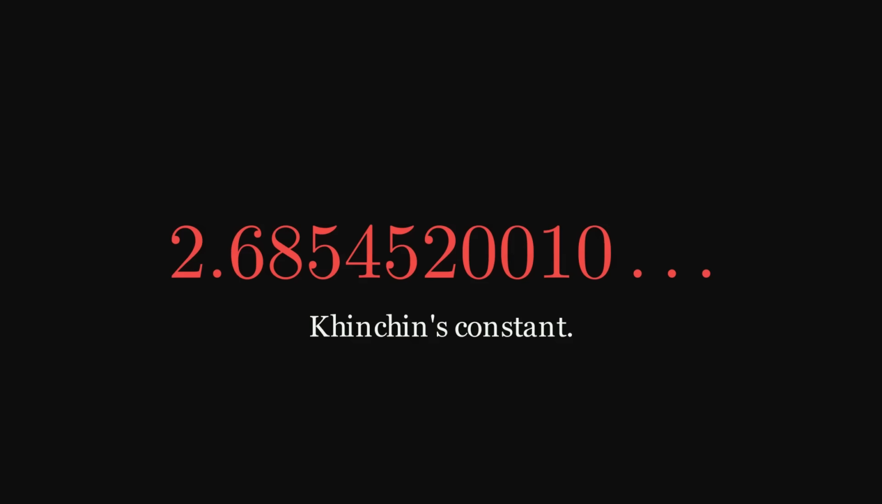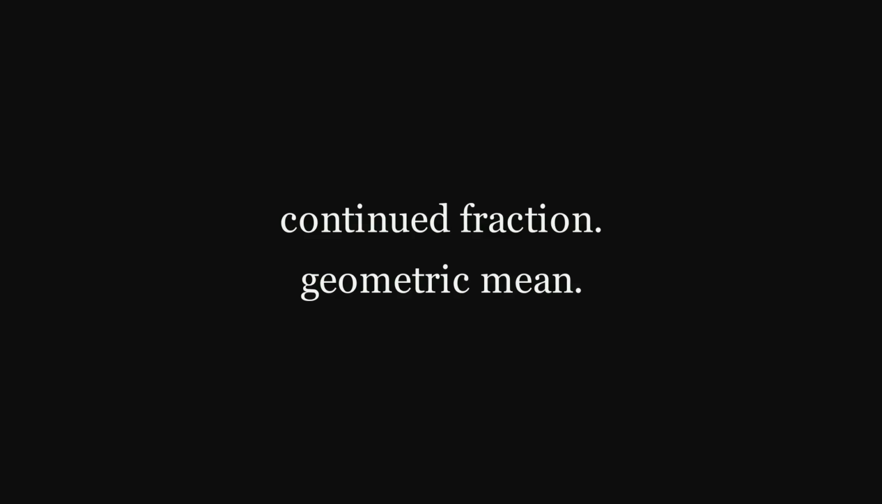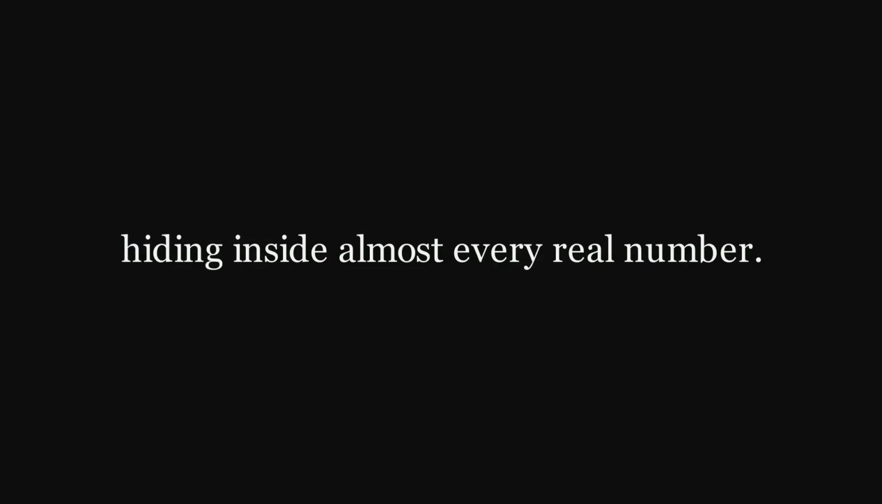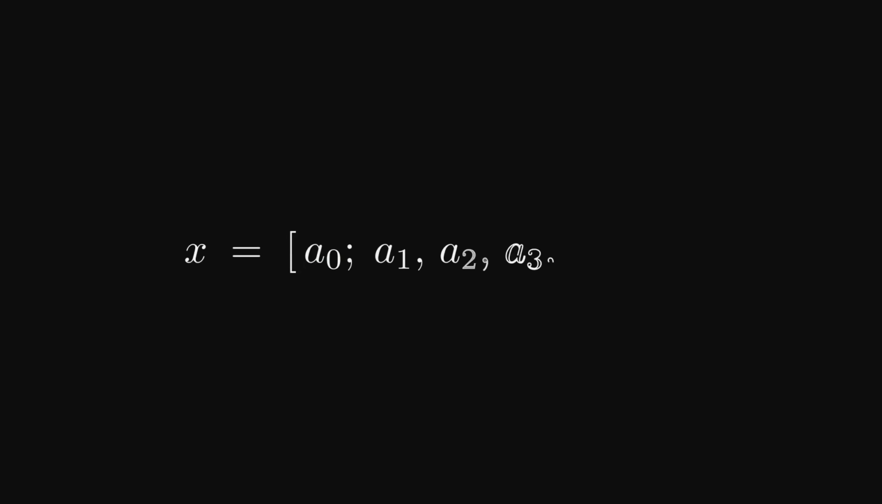And to see it, you do two things to your number. You take its continued fraction, and you take a geometric mean. Do that for almost any real number on the number line and you will land exactly on Khinchin's constant. It is hiding inside almost every real number, and nobody on Earth has been able to prove it is hiding inside any specific one. So what is a continued fraction?